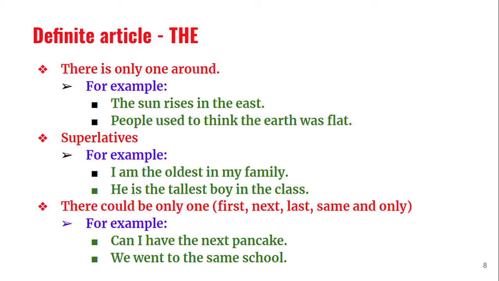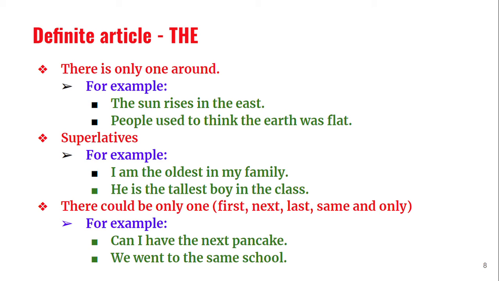First, next, last, same, only. These are some other adjectives where, like superlatives, there could be only one. When we say the first student in the first row, how many will be there? There can be only one. There cannot be two persons in the first row. In the first row there may be so many students, but the first student in the first row could be only one. There cannot be two.